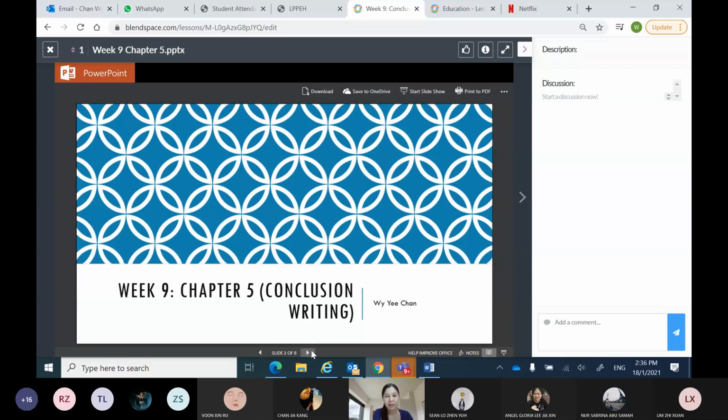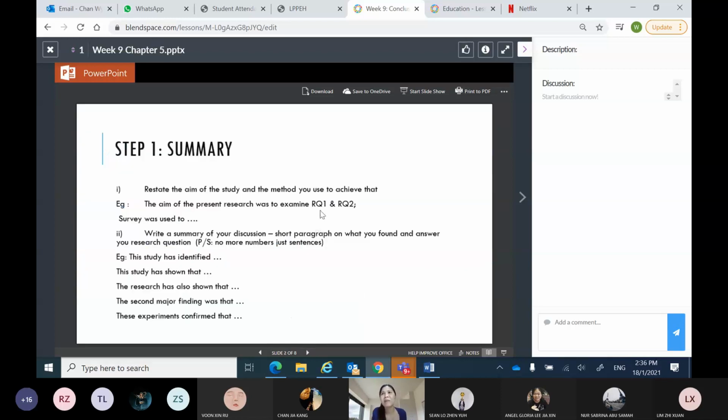Research paper. Okay. So there are basically 3 sections in the research paper, 3 sections for chapter 5 of your research paper. The first one is a summary. This is where you will answer your research question in a short paragraph, in a very summarized, concise manner. You will answer your research question.